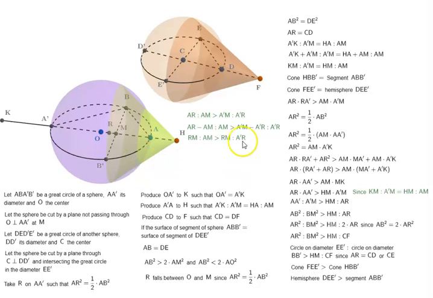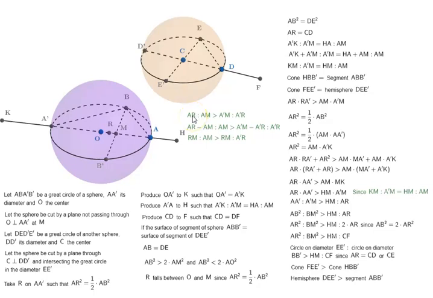So what we have proved is that if we have two spheres, each of them cut by planes, such that one of them is cut not through the center and one of them is cut through the center of the sphere, then if the surface areas of these segments are equal, then the one which goes through the center has a higher volume, or the greatest volume.